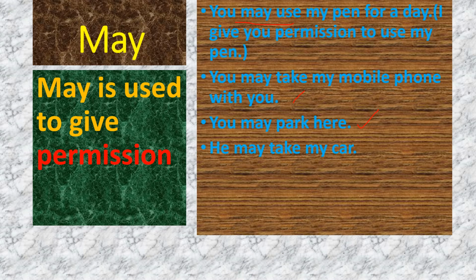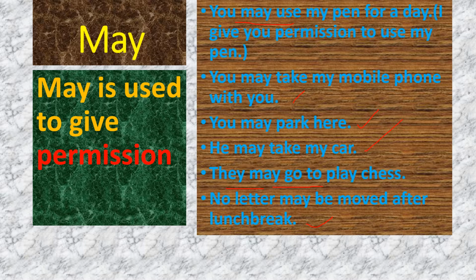Next one, he may take my car. That means that person is permitted to take my car. He can use my car. They may go to play chess. They are permitted to go and play chess. No letter may be moved after lunch break. After the lunch break, it is not allowed to move any letter.